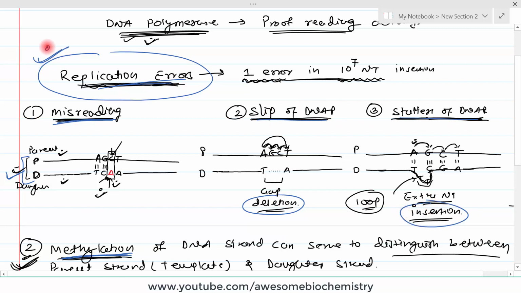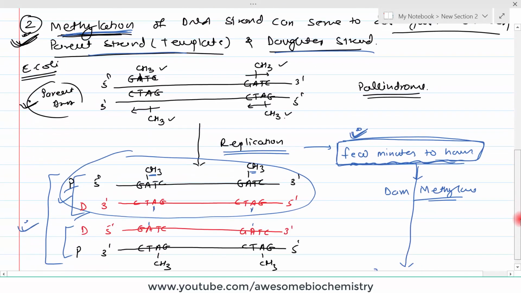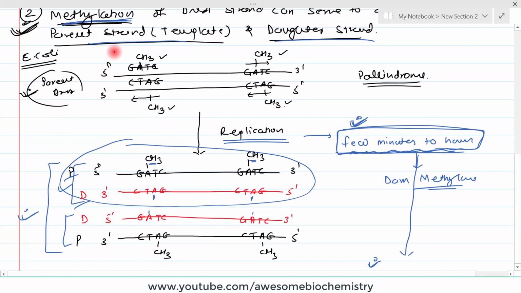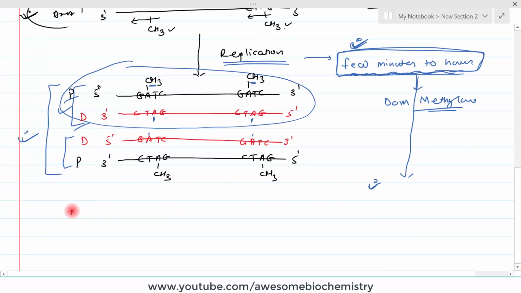So the first concept is about the replication error, and the second concept is about how our enzyme system distinguishes between the parental strand and daughter strand by methylation, which is also a very important concept. Now once these two concepts are clear, we can discuss the mismatch repair mechanism. I will discuss this mismatch repair mechanism in the next video.